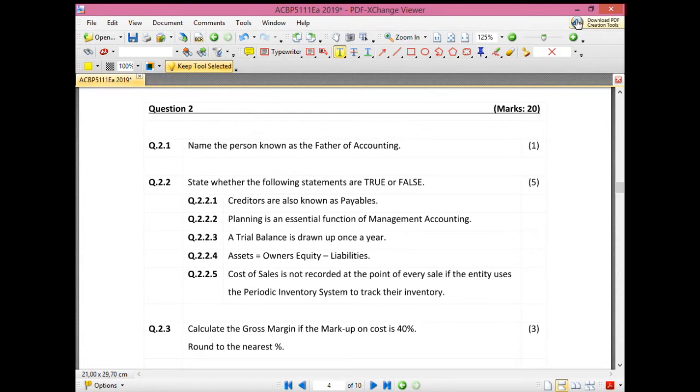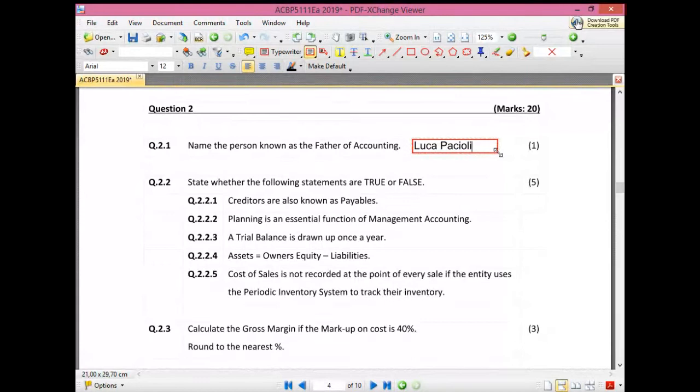So the first question is, name the person known as the father of accounting. Who was the father of accounting based on your textbooks? Okay, so the answer from the classroom here is Luca Pacioli, and that's correct. So that was the first question, just providing the name and surname of who created the concept of accounting.